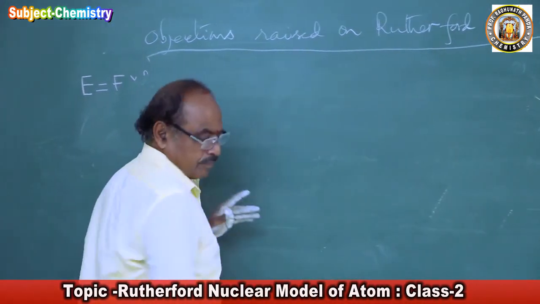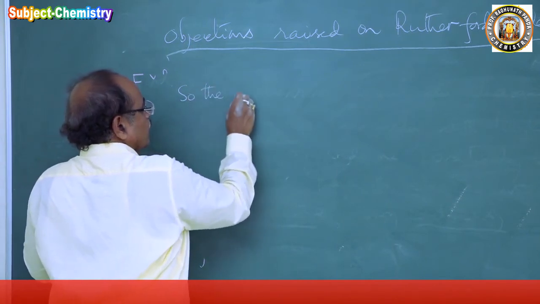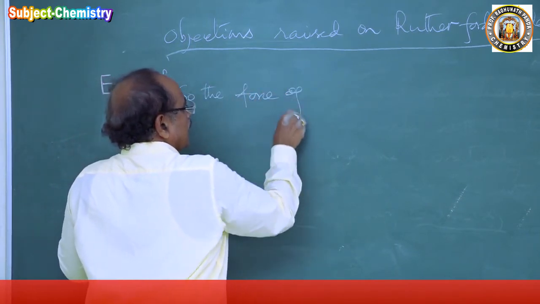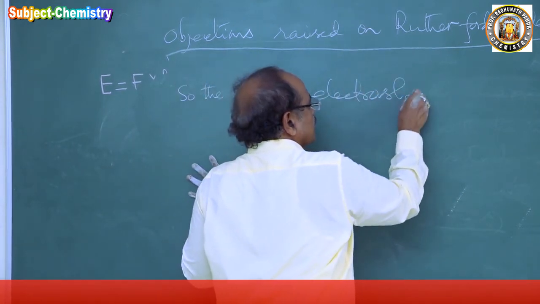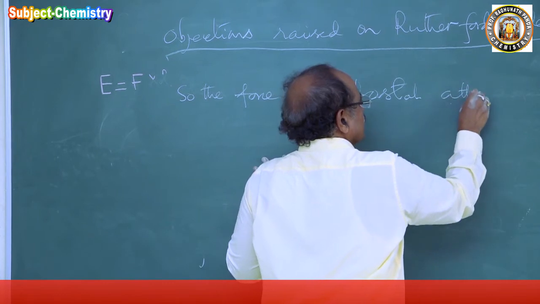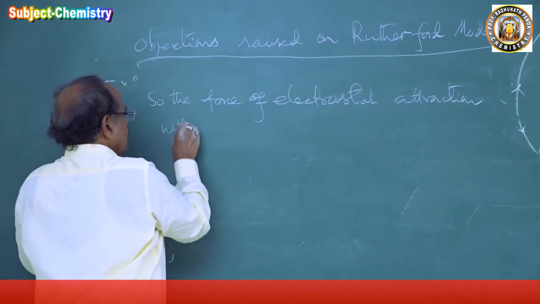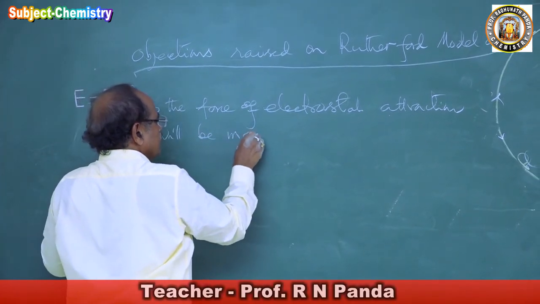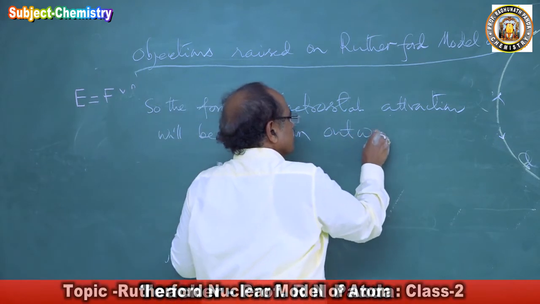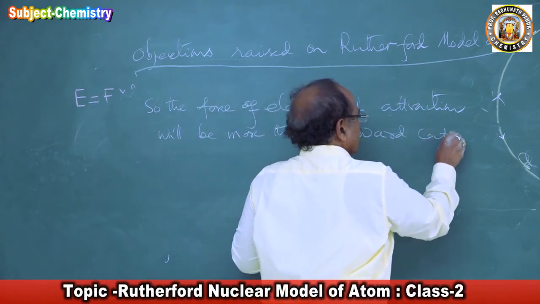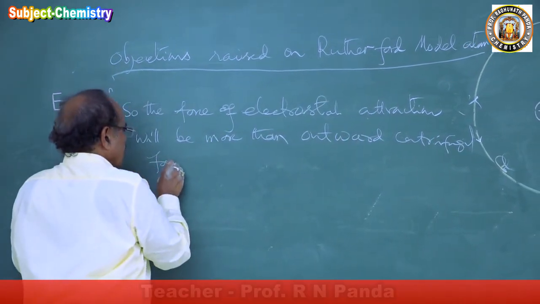So the force of electrostatic attraction will be more than the outward centrifugal force.